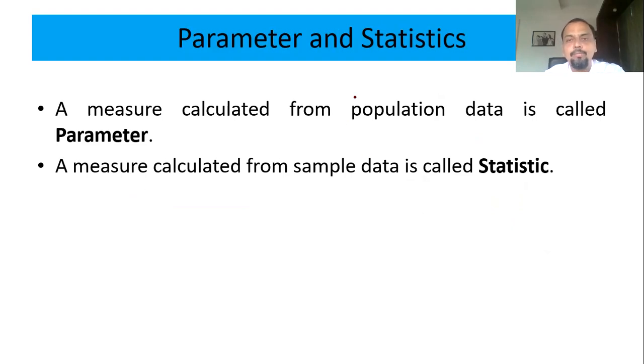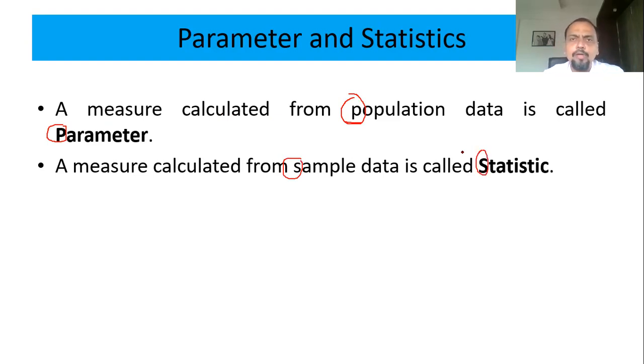The easy way to remember: P for population, P for parameter. You might have used this kind of technique in schools. Same way, sample is S and statistic is also S.